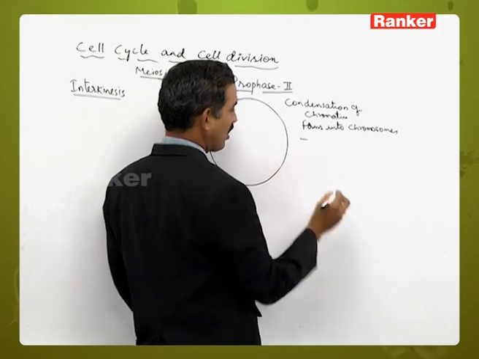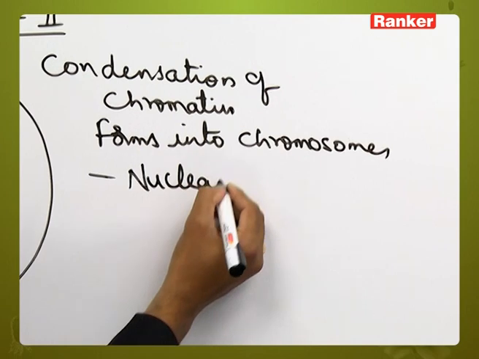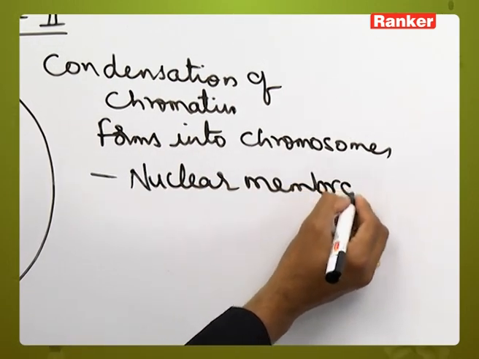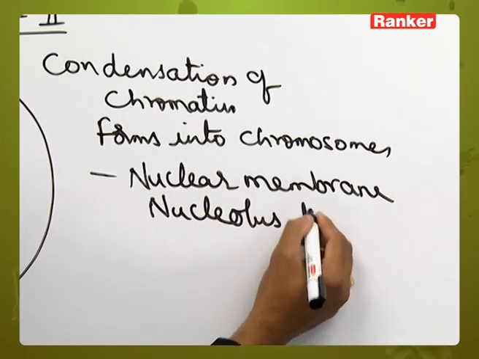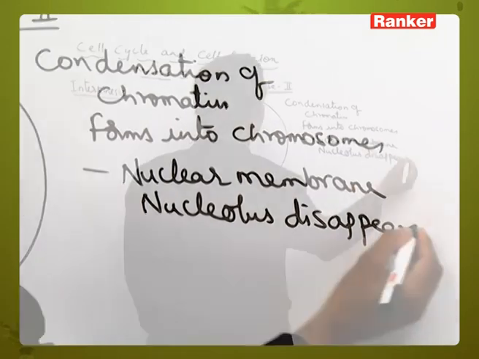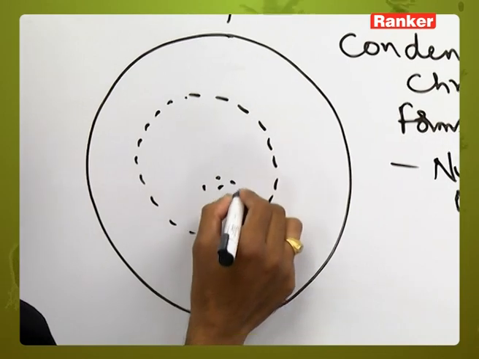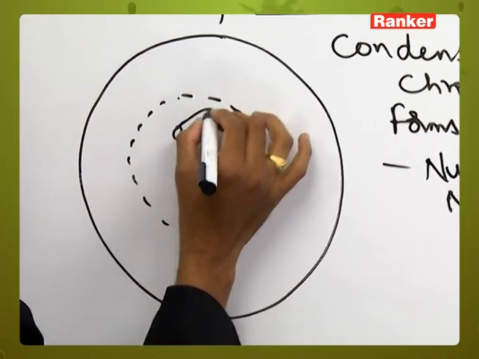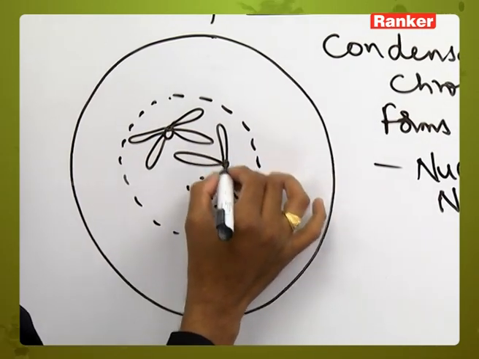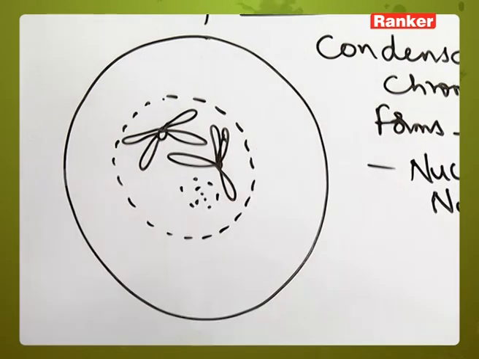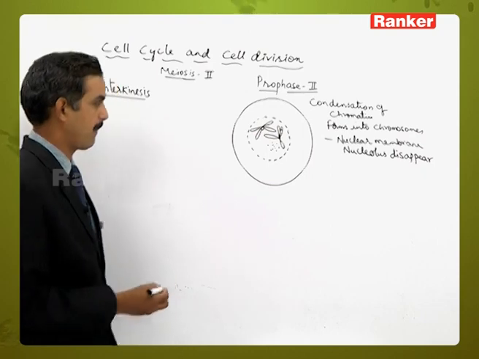Then the Golgi complex and endoplasmic reticulum will disappear. The nuclear membrane and the nucleolus will also disappear during this stage. So we can see disorganization of the nuclear membrane like this, and the nucleolus will also gradually disorganize, and the chromatin which are present start gradually separating from the nuclear structures, and will be released into the cytoplasmic content. So these are the changes which take place during the prophase 2 stage.